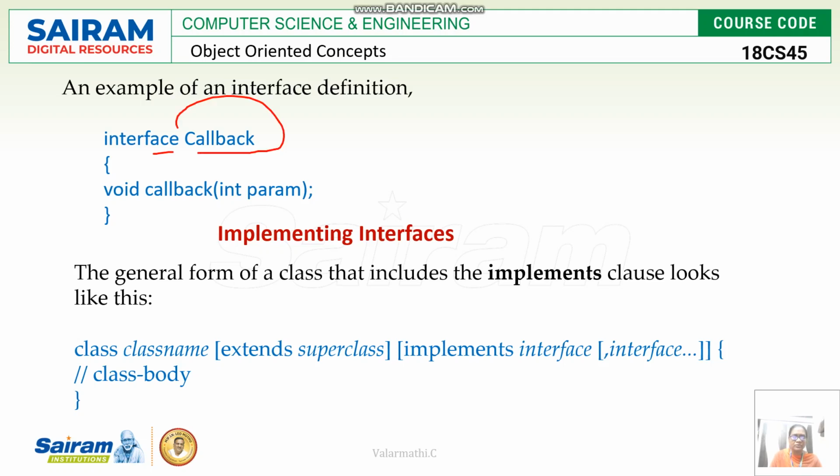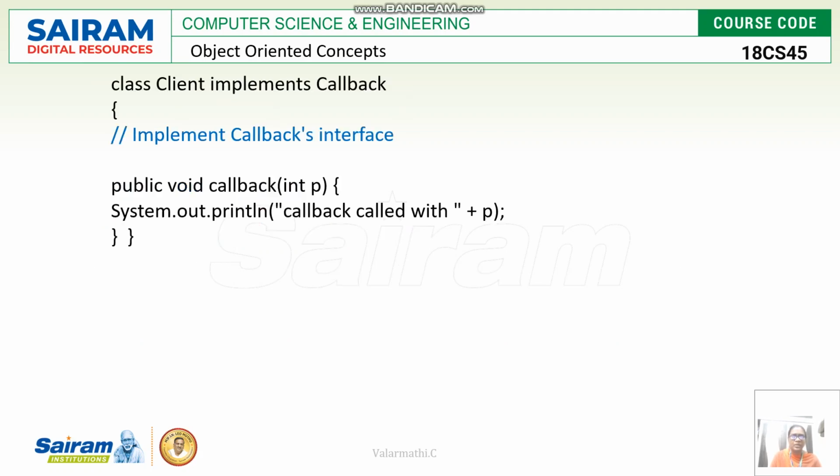Callback is the name of the interface, and here void callback(int param) is the only method declared. Right? So this is the one definition. Now we are going to implement that interface in our application class. How do we implement it in the implementing class? Here class Client is the name of the class. It uses the keyword implements, right? It uses the keyword implements Callback.